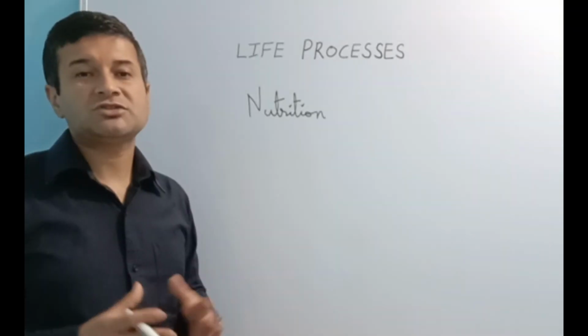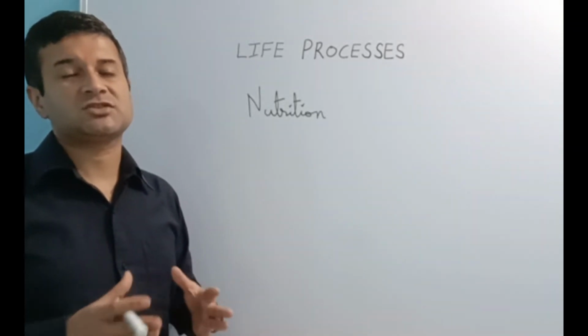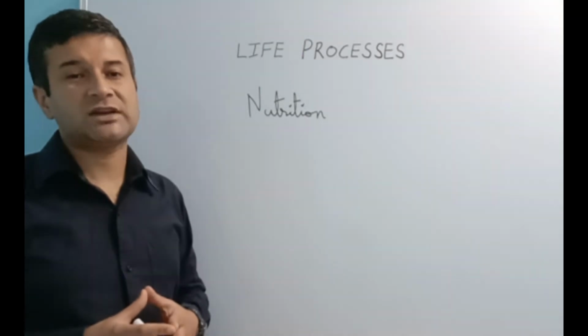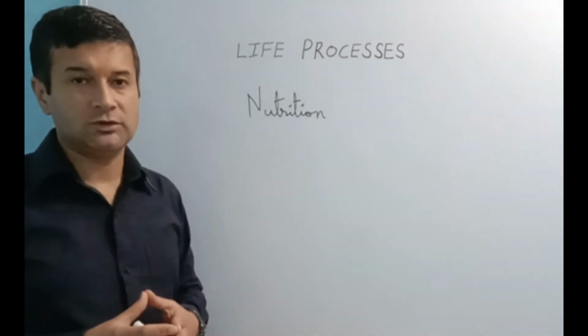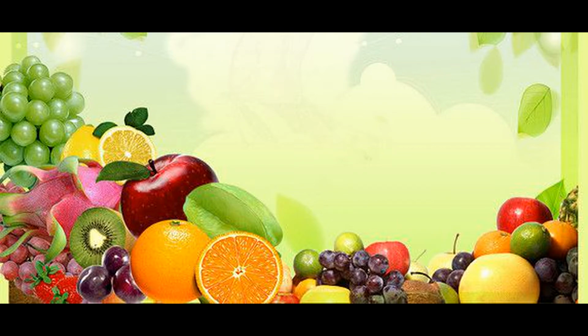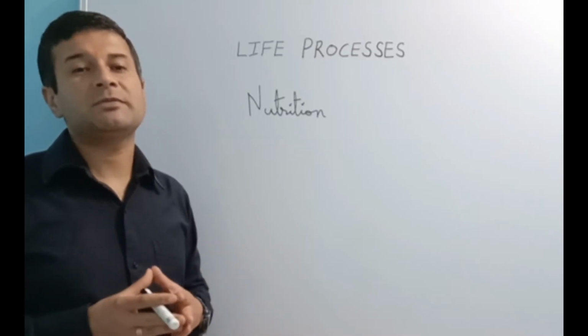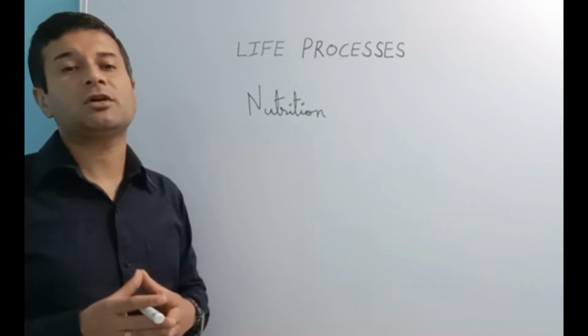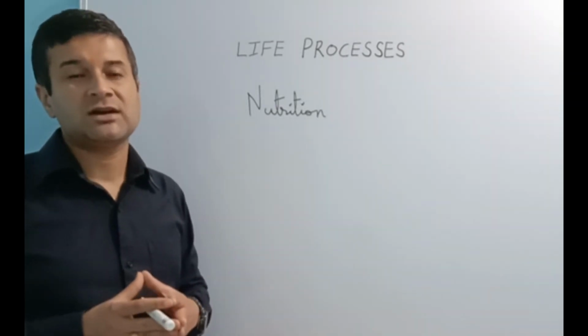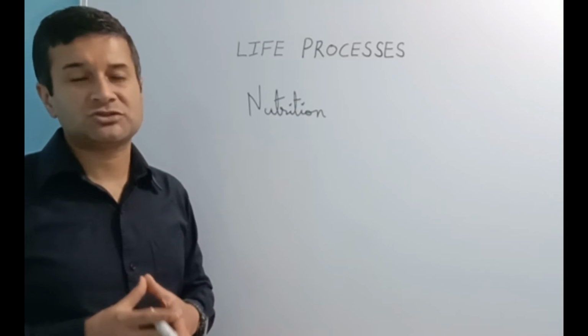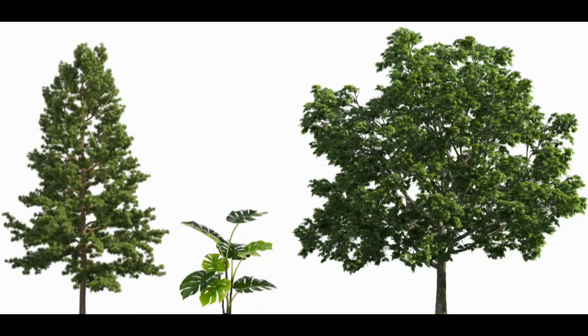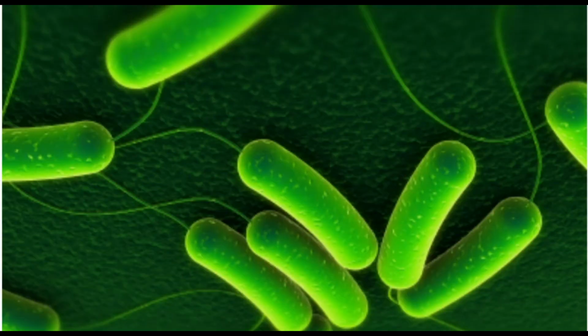Nutrition. Nutrition is the process by which there is a transfer of energy from outside to inside the body of the organism in the form of food. Food sources are carbon-based molecules, and depending upon the different food sources, different organisms use different kinds of nutritional processes. Green plants and some microorganisms like blue-green algae are autotrophs.